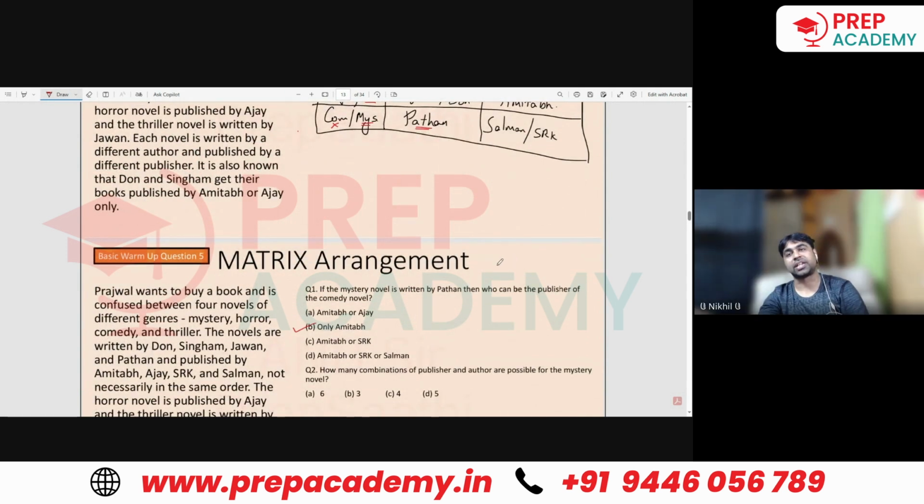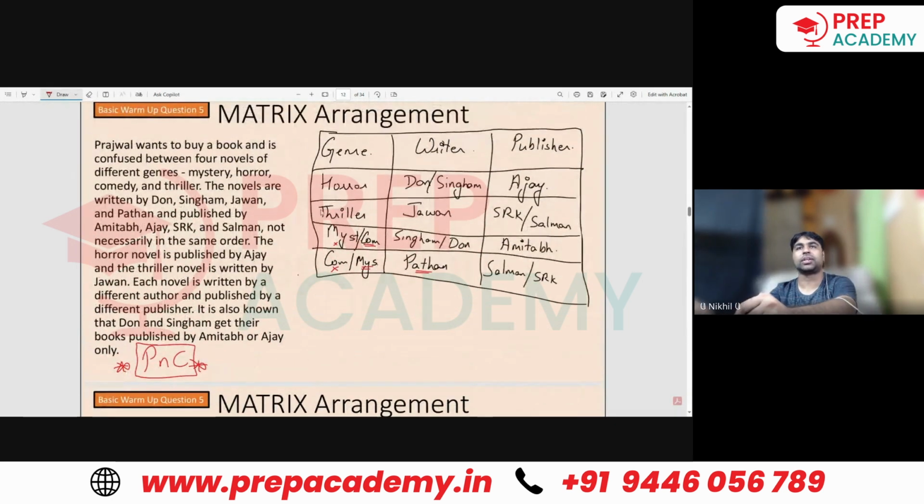How many combinations? Now, this is a question of PNC, permutation and combination. Remember, I told you that even though PNC forms very little part in the examination or in modern maths itself, maximum 0 or 1 questions are asked from modern maths. But PNC would still form a very integral part for solving such kind of a question. So how many combinations of publisher and author are possible for the mystery novel?